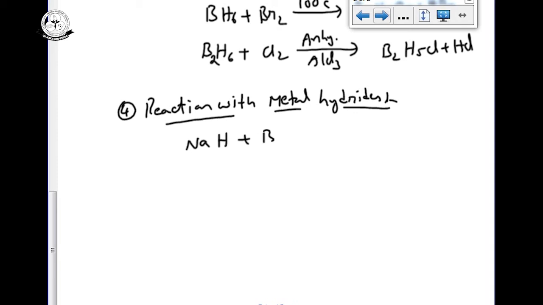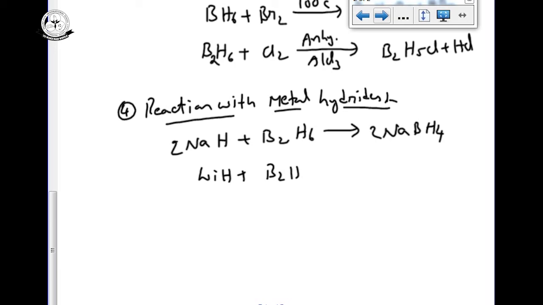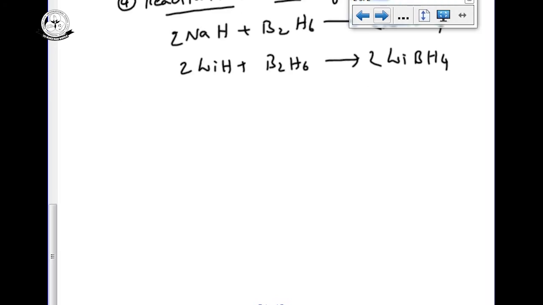Sodium hydride on reaction with B2H6 gives sodium borohydride, NaBH4. Lithium hydride, LiH, on reaction with B2H6 gives lithium borohydride, LiBH4. Meaning group 1A element hydrides like lithium hydride or sodium hydride react with diborane to give the corresponding borohydrides, sodium borohydride and lithium borohydride.